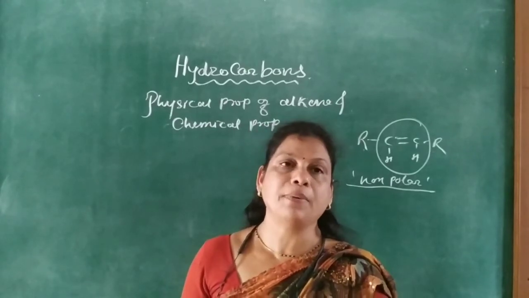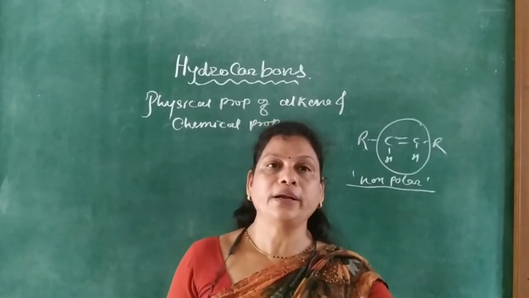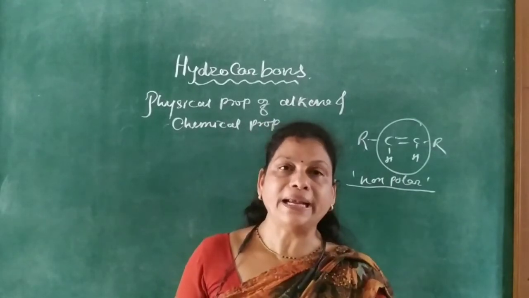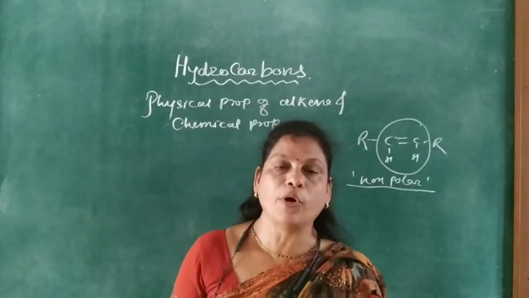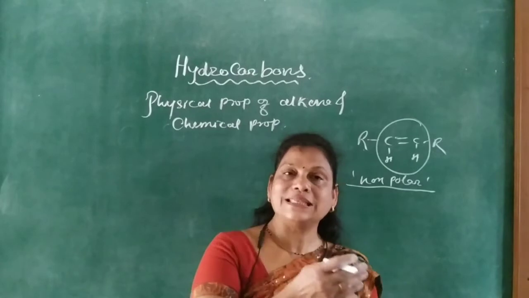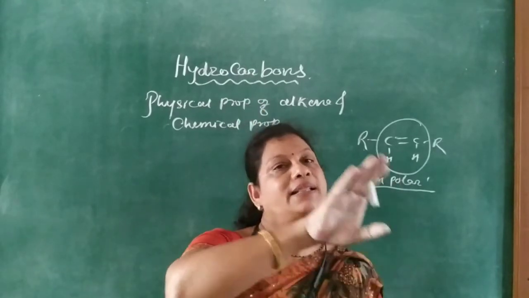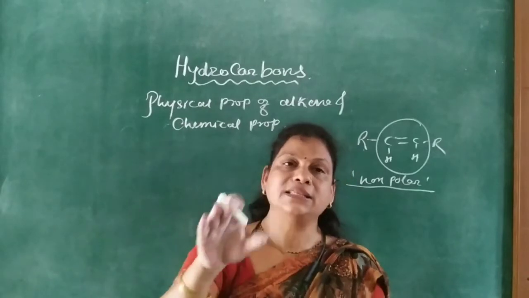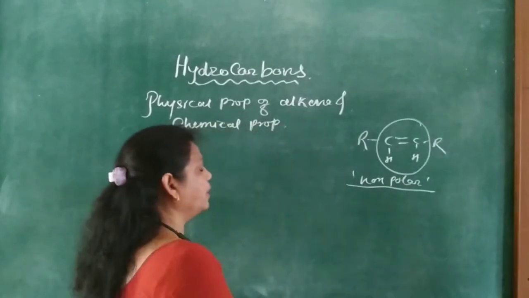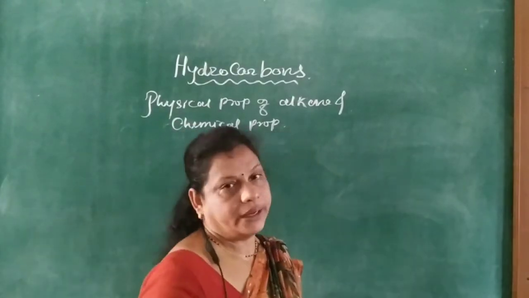For example, n-butylene has a higher boiling point than isobutylene, or neopentylene has a lower boiling point than n-pentylene. So if the straight chain compound is there, then the boiling point is higher than the corresponding branched chain of the same alkene compound. And its melting point and boiling point increase as the molecular weight increases.